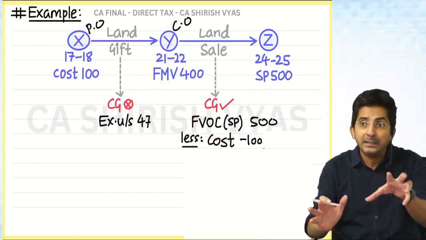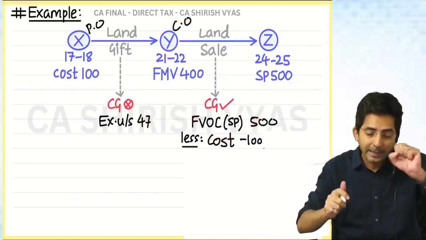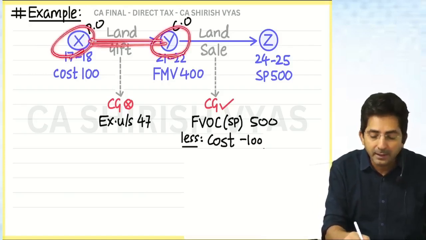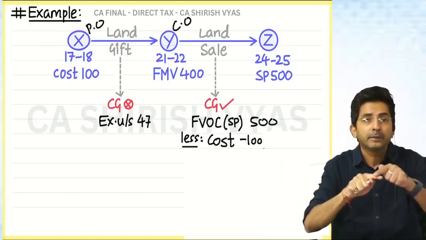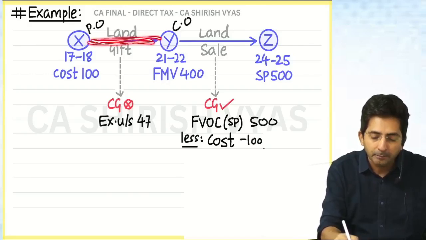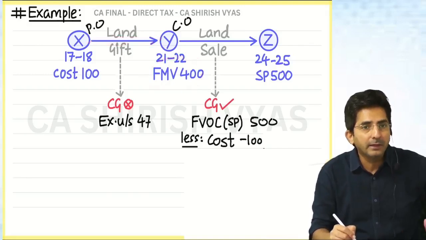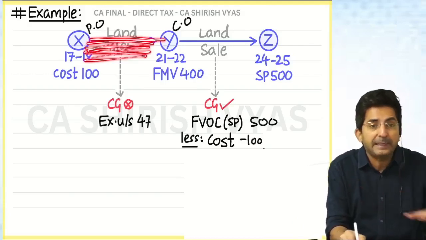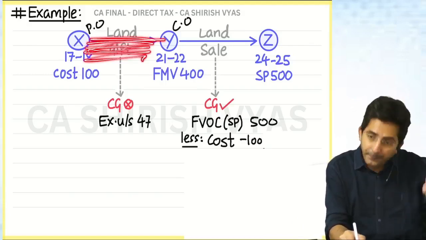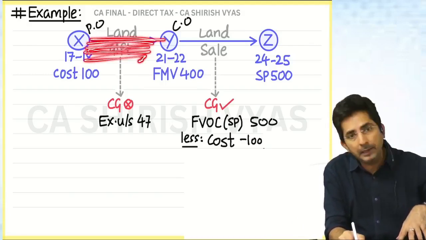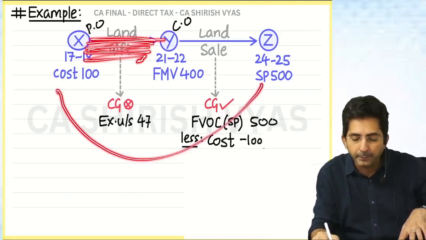But that is only if he is taxed under EFOS. It's not necessary that you will have to pay tax under EFOS. Like imagine X and Y are father and son. Father and son are relatives, and amongst relatives, if there is gifting, there is no tax. So tell me, if X and Y are relatives, on this 400, did Y pay tax? No, it is exempt in EFOS. Then this transaction was completely tax free. Exempt under capital gain also, exempt in EFOS also, and if it is completely exempt, then the government will take the previous owner.